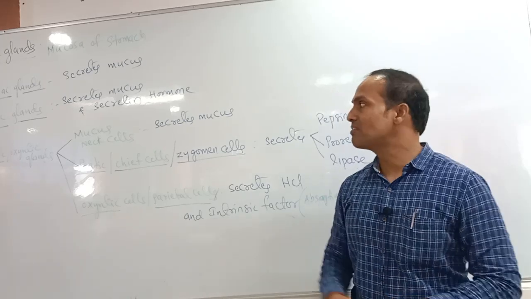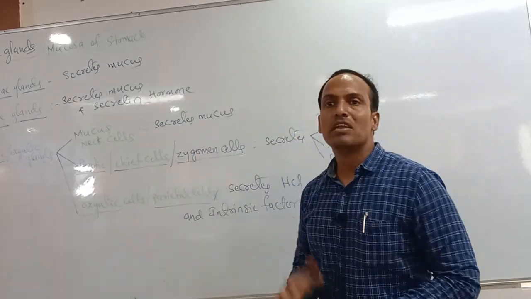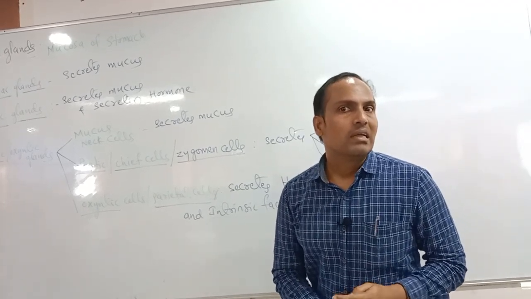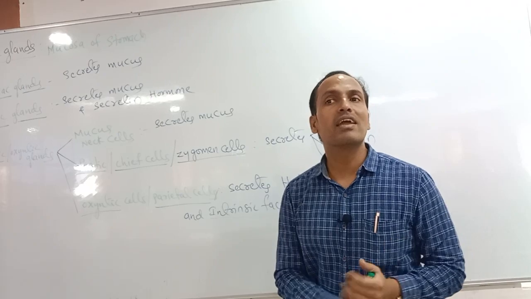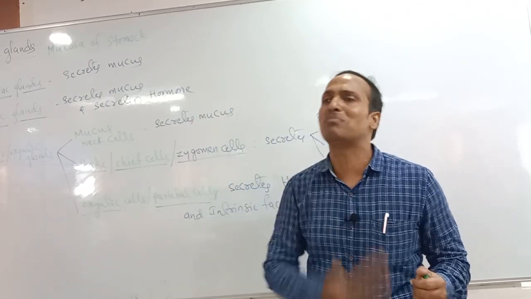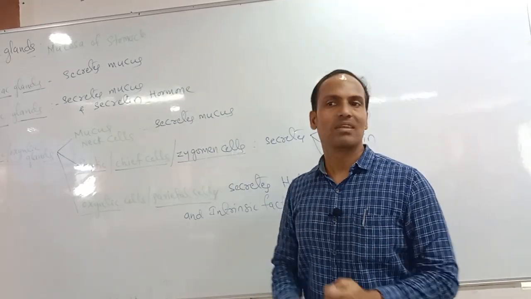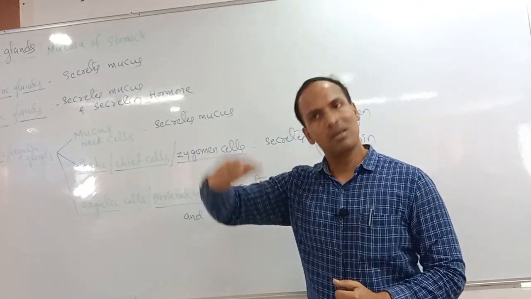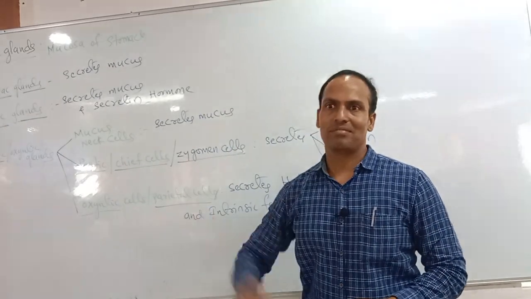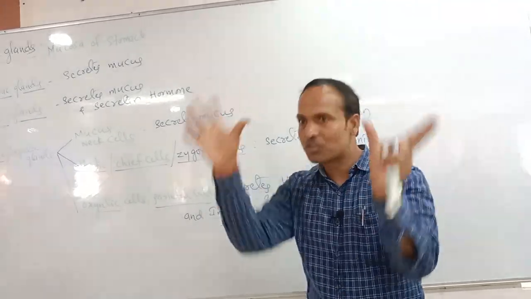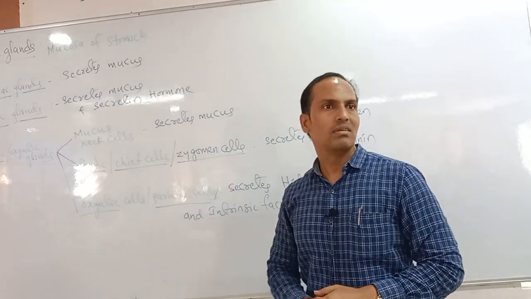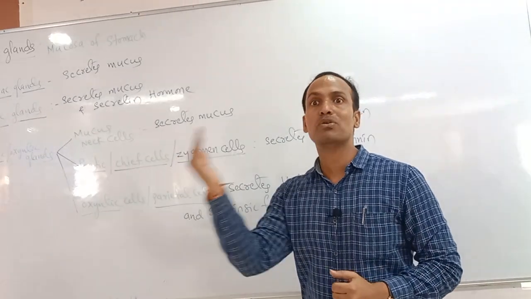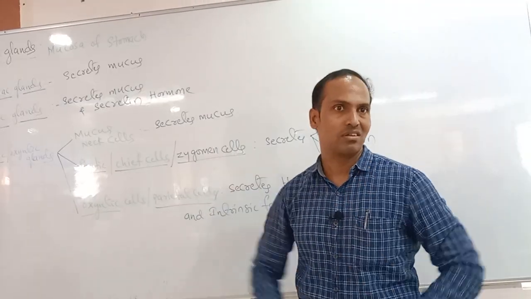Yes, okay. Now, because mucous neck cells are removed, there is no secretion of mucus. Then what will happen? Very good. HCl can damage the inner lining layer of the stomach. It leads to acidity, it leads to hyperacidity. Why? Because they will totally damage the mucosa layer. Correct? Our HCl will be damaging the mucosa. Four layers are present around the stomach, right? Serosa, muscularis, submucosa, mucosa. The mucous layer will be damaged.